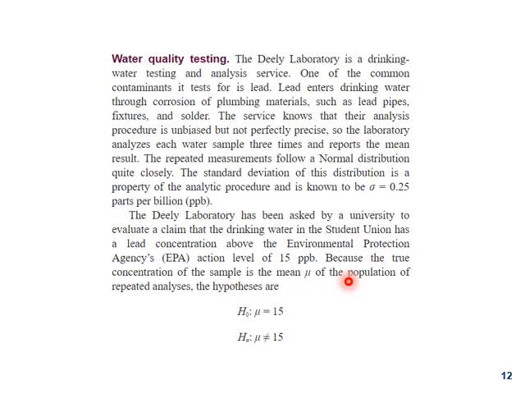Because the true concentration of the sample is the mean mu of the population of repeated analyses, the hypotheses are, now this is the whole question, but the main thing is the mean is 15, and we want the alternative hypothesis that it would be more than 15, but because it can go either way, we are taking it as a two-sided alternative, and sigma is 0.25. So we will go ahead from here.